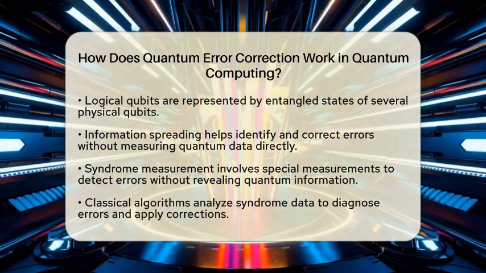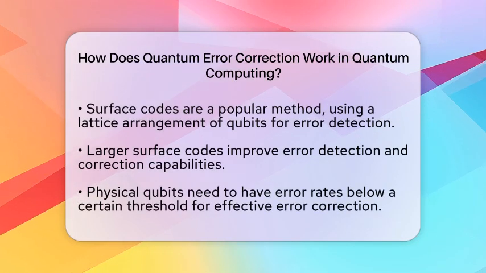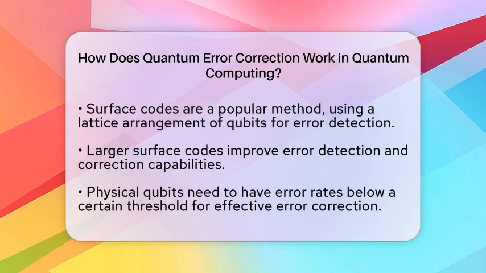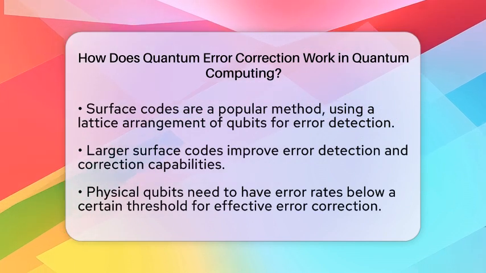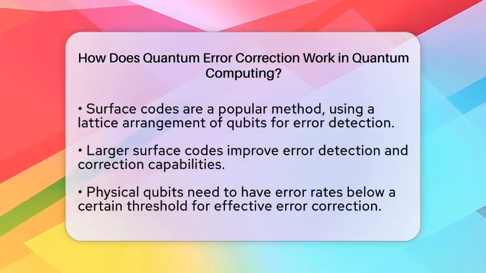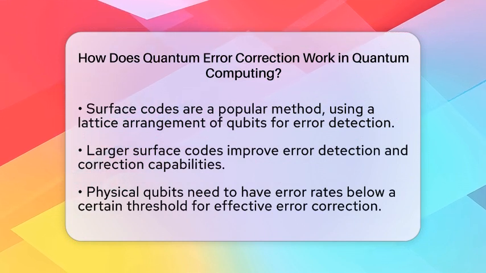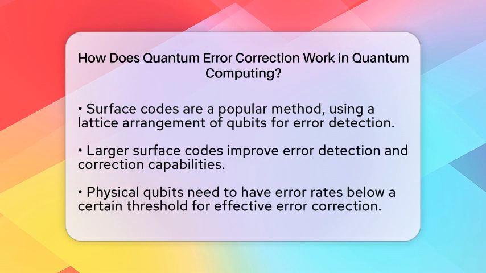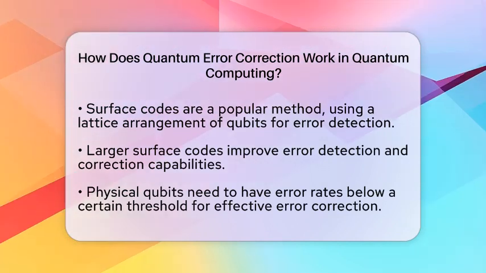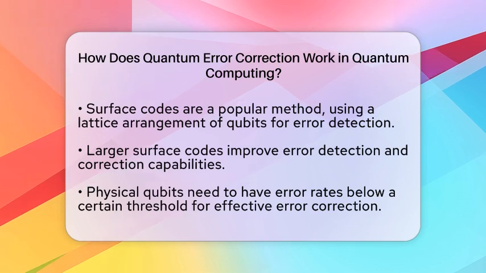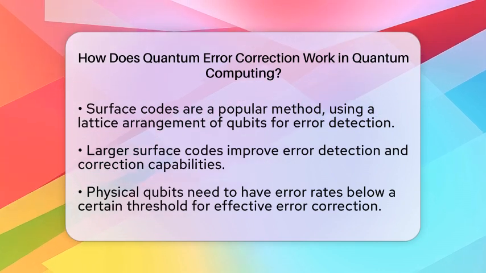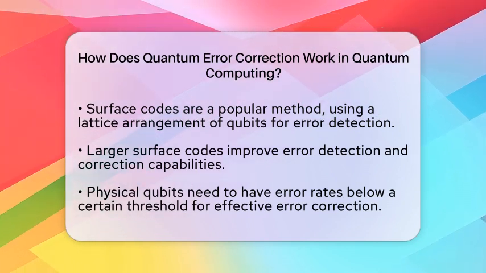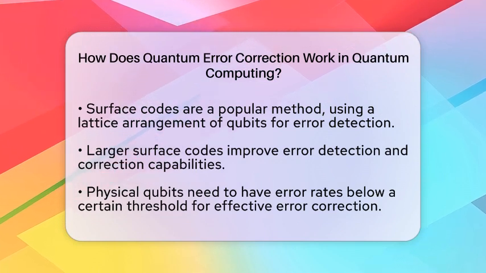One popular method used in quantum error correction is called surface codes. In this approach, qubits are arranged on a lattice, and local interactions help detect errors. The larger the code, the better the error detection and correction capabilities become. Recent experiments have shown that logical qubits can maintain coherence longer than individual physical qubits when using these codes.